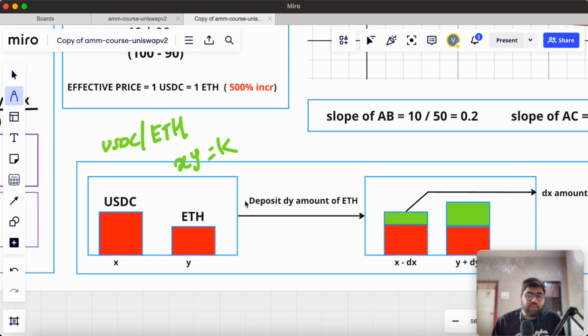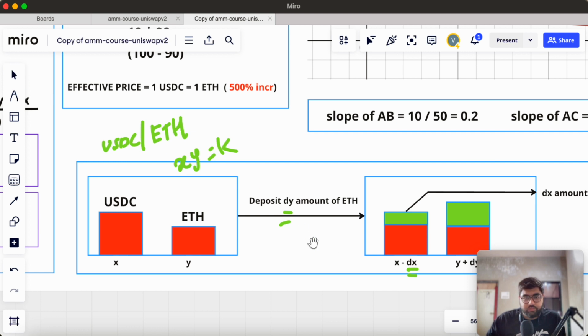So here we take an example. We have deposited dy amount of ETH in this pool. As we have deposited ETH, we will get some USDC in return. Let's assume that we got dx amount of USDC in return. So what's the condition of the pool after the trade?